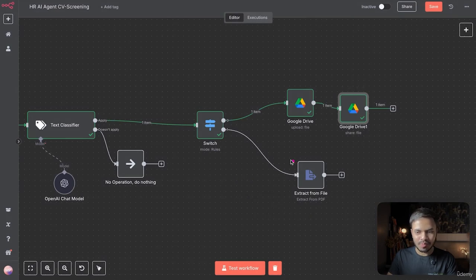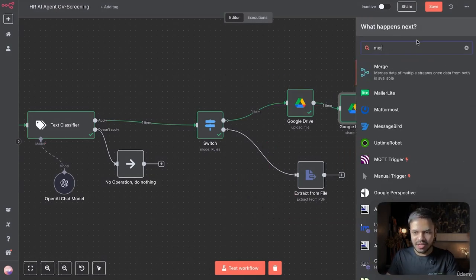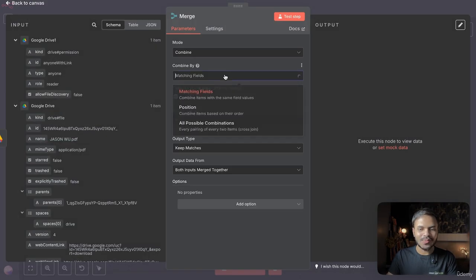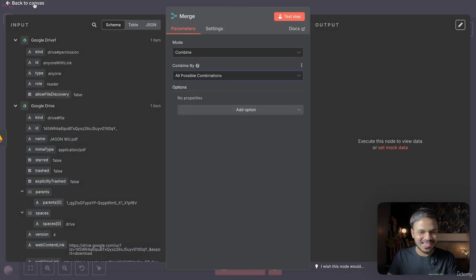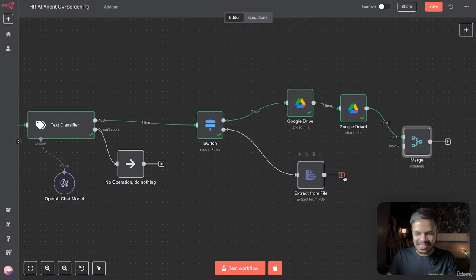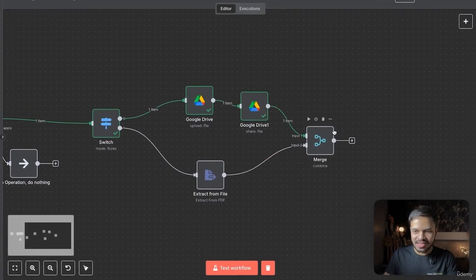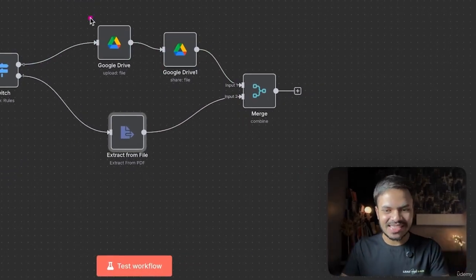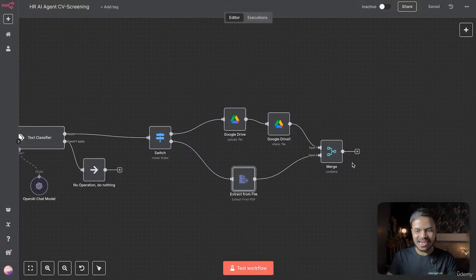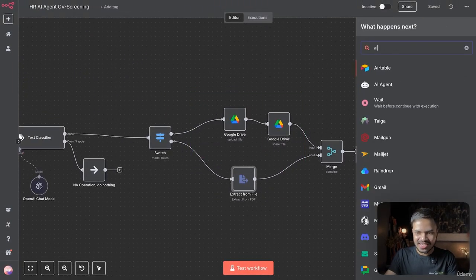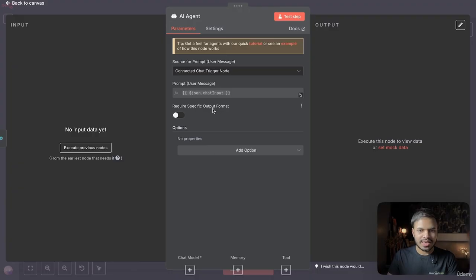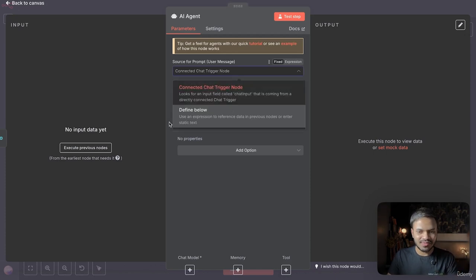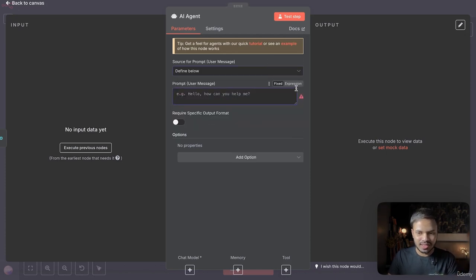And now we want to merge both of this data together. So we will use a merge node and we want to combine all possible combinations. And let's connect the second branch as well. Awesome, we are done with our two branches. Now we want to send both of this data to an AI agent. So let us search for AI agent. And for the source of the prompt, we want to define it below. So click on expression and let us write our prompt.